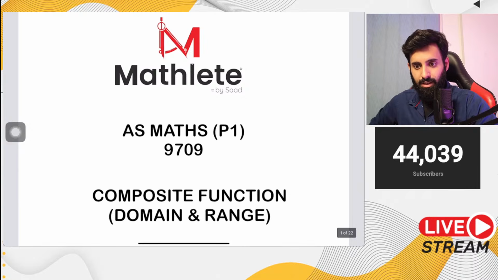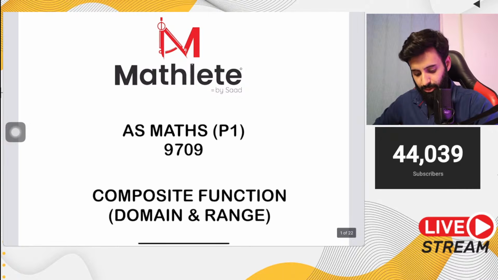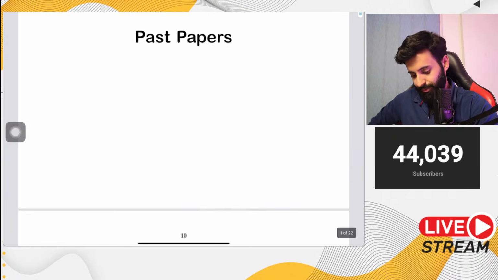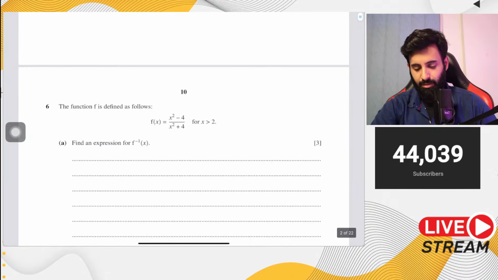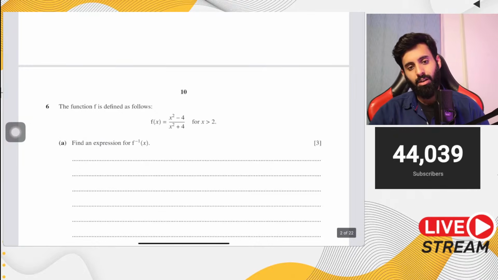Okay, chalo, let's start. So today, as you can see, the objective is to do composite function, domain, and range. Now I've shared this PDF in the description. You guys can go check it out from there. Now there are two main concepts essentially: how to find the domain of a composite function.